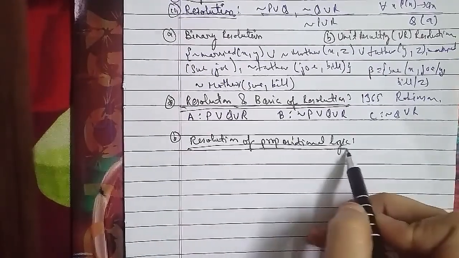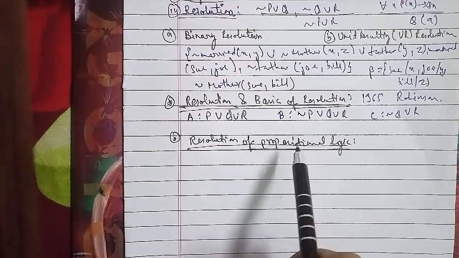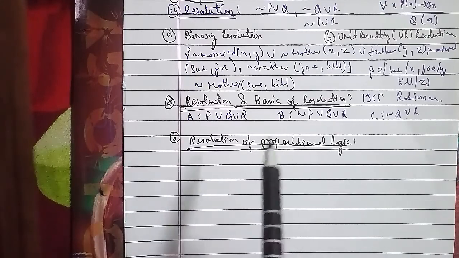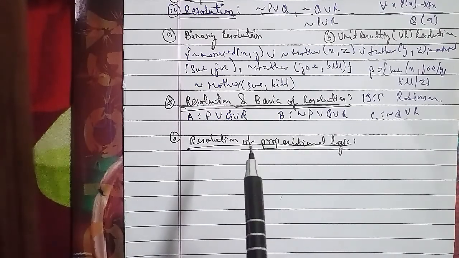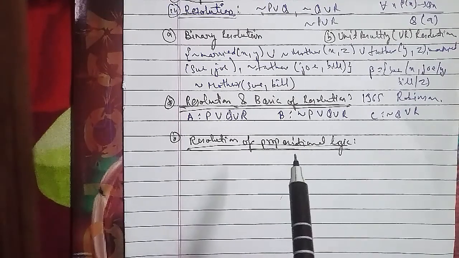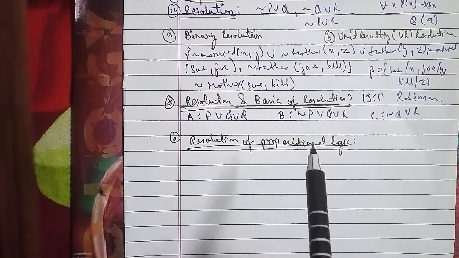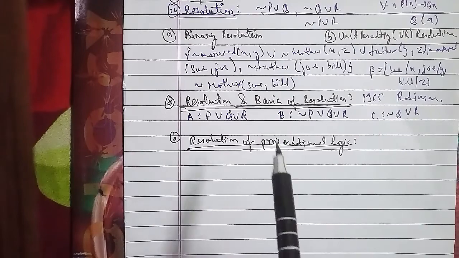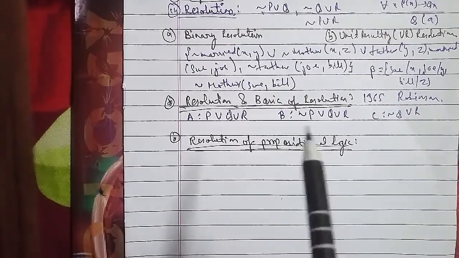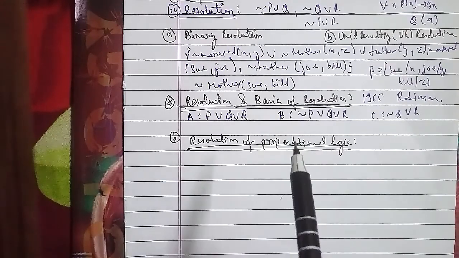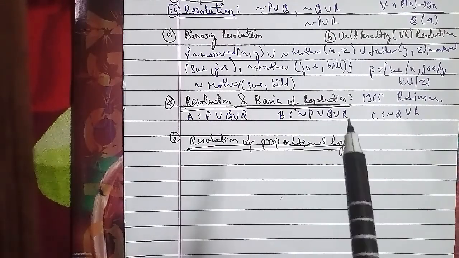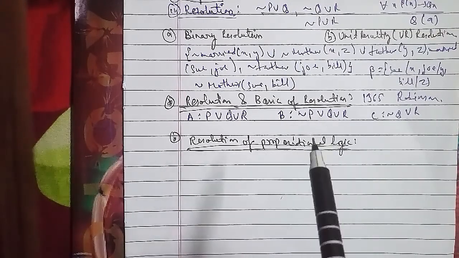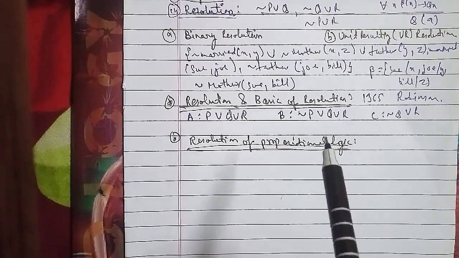Then you resolve them together. The resulting clause, called the resolvent, will be the disjunction of all the literals of both parent clauses, with the following exception. If there are any pairs of literals L and not L, such that one of the parent clauses contains L and the other contains not L, then select such a pair and eliminate both L and not L from the resolvent. If the resolvent is the empty clause, then a contradiction has been found. If it is not, then add it to the set of clauses available to the procedure.